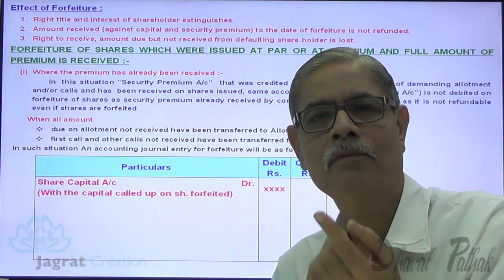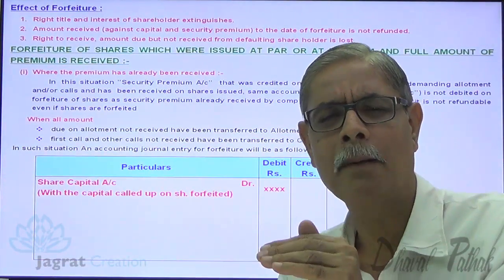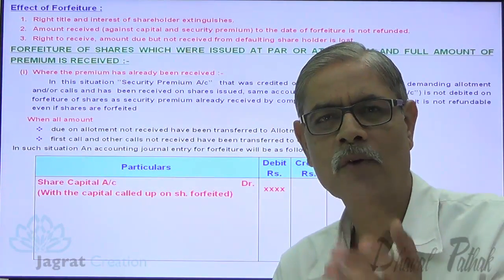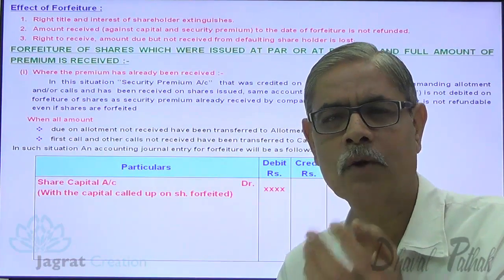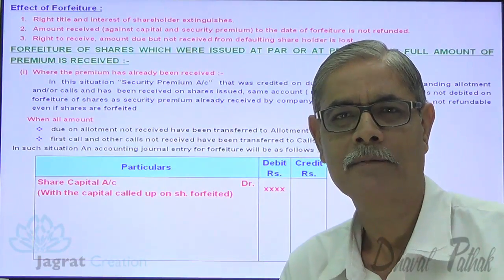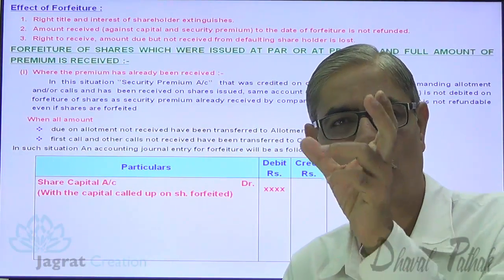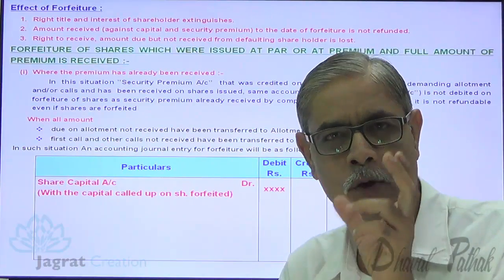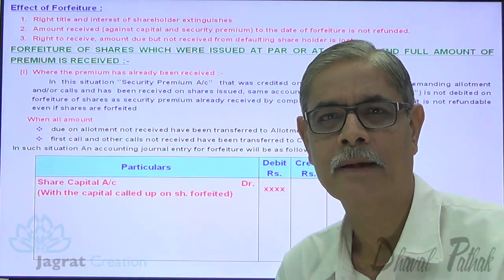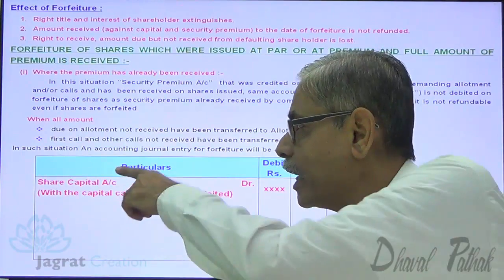With what value? Whatever the amount previously credited against capital for those shares, the same amount of capital is to be debited. Now, what amount of capital was credited? The amount credited against capital was equal to the capital demanded. Suppose the final call is not demanded, then the capital called up is face value minus final call. So only called up capital on forfeited shares, that share capital account is to be debited because the right, title and interest of the shareholder extinguishes. So share capital account is debited.